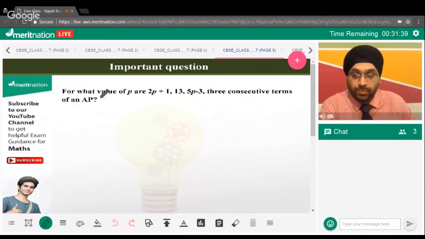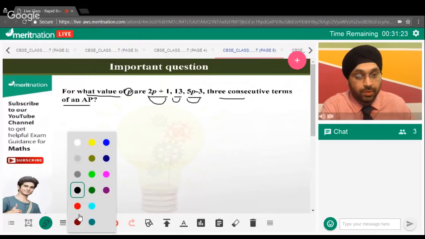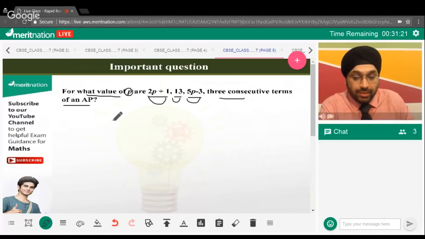Now the question is: for what value of p are 2p plus 1, 13 and 5p minus 3 three consecutive terms of an AP? We need to find the value of p such that these are three consecutive terms of an AP. So let's say the three consecutive terms are these. Now, if these are consecutive terms, the common difference should be the same.